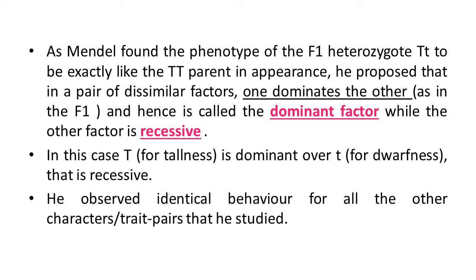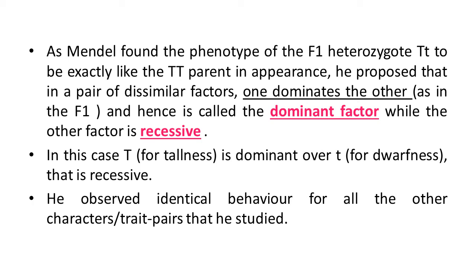So by studying this characteristic, that is height, now we can understand that capital T is dominant over small t. That's why capital T is dominant, small t is recessive. In the presence of capital T, small t cannot express itself. So when both capital T and small t are present, only and only the expression is tall. In this case, capital T, which is responsible for tallness, is dominant over small t, which is responsible for dwarfness.